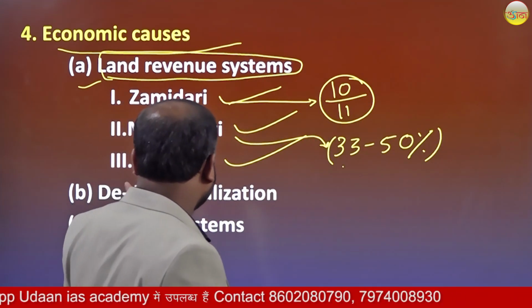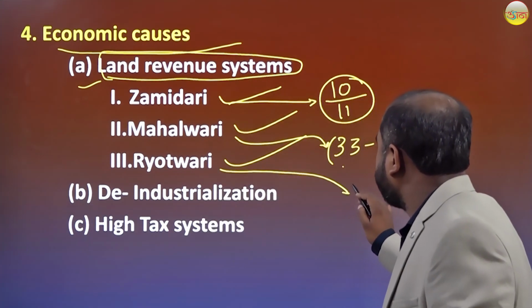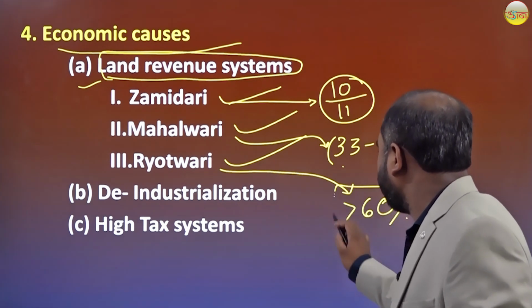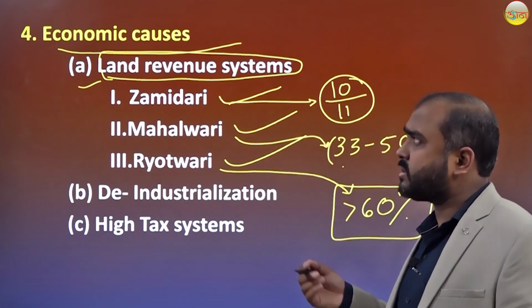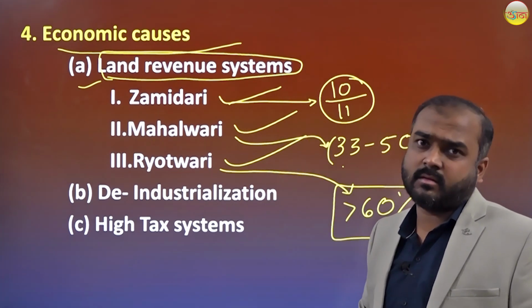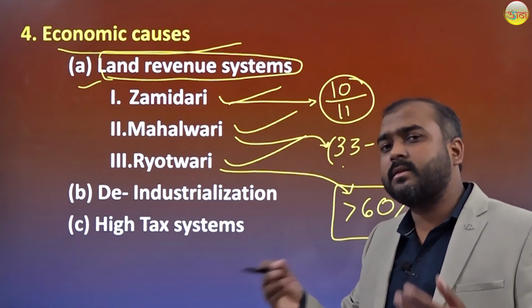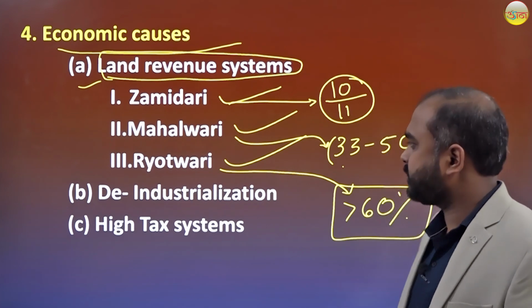And further, if we talk about the Ryotwari system, the taxation was more than 60% of their total revenue. So this high taxation system was really responsible for the dissatisfaction, which turned into the revolt of 1857.